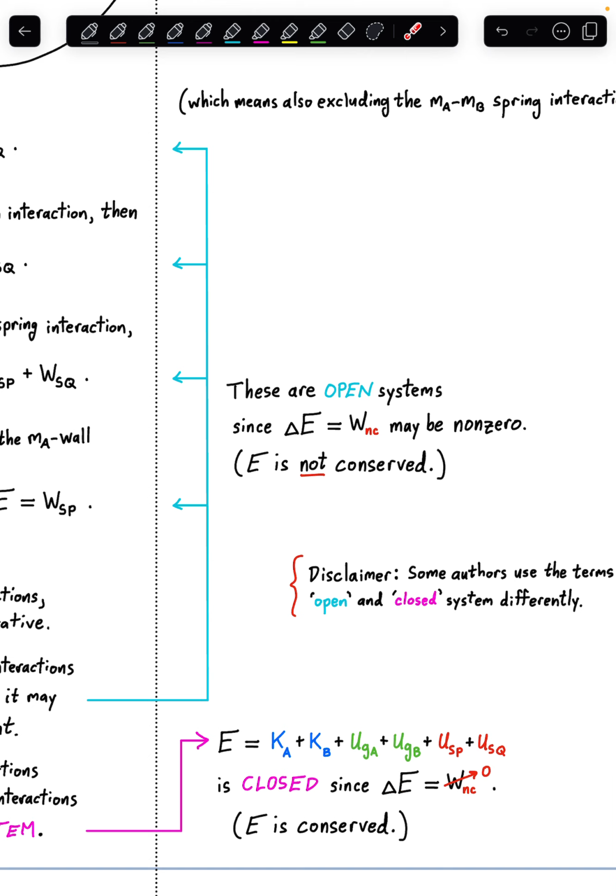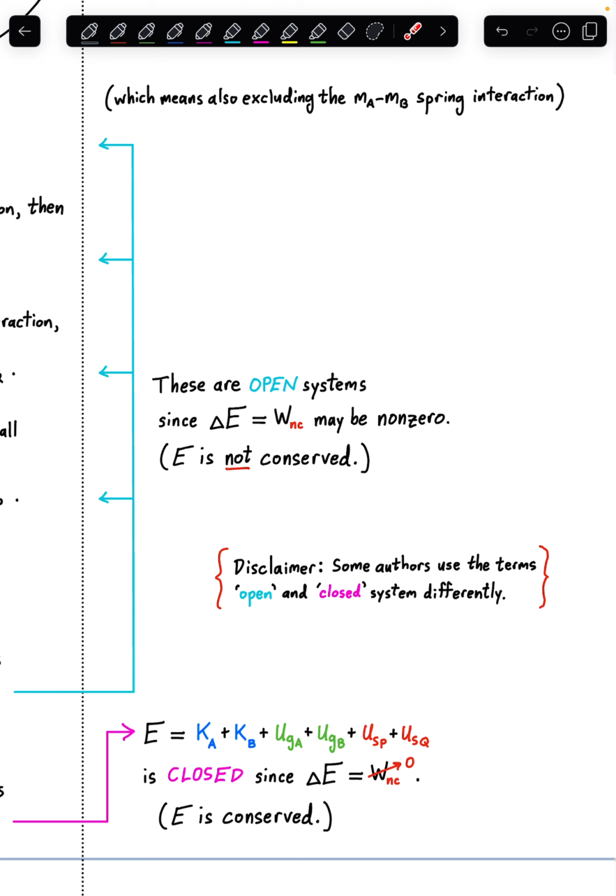We call that closed in the sense that the system is not exchanging energy with the environment. It's closed to transfers of energy. The energy of the system is conserved in that case. I want to conclude here with a little disclaimer that some authors use the terms open and closed system differently than I'm using them here, so be on the lookout for slightly different usages.